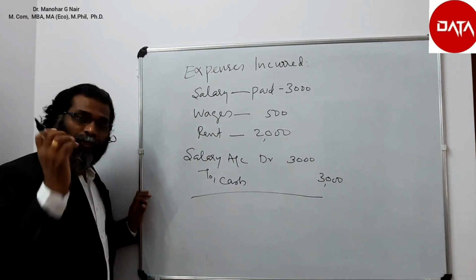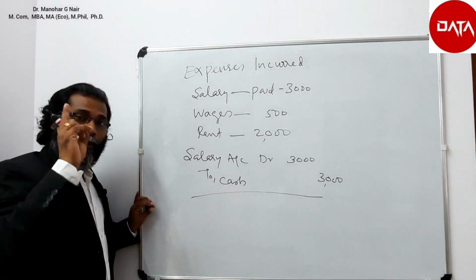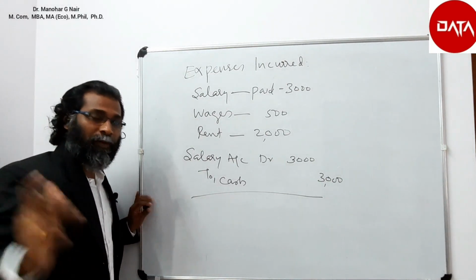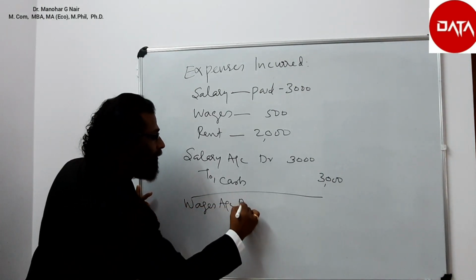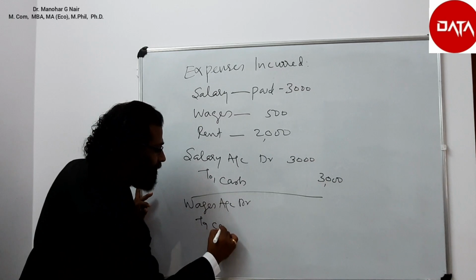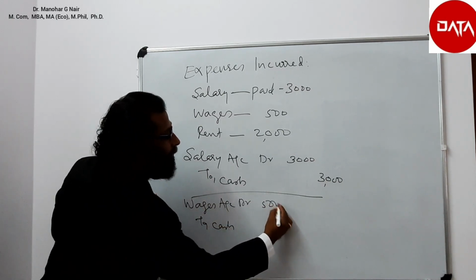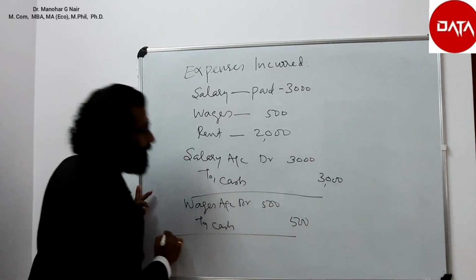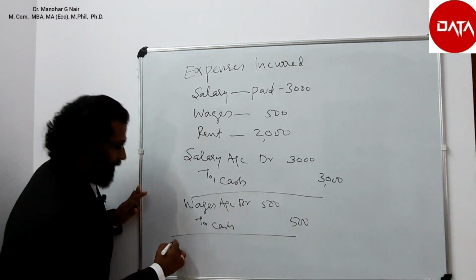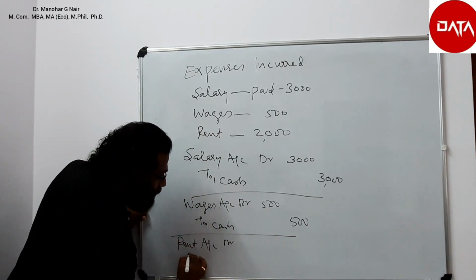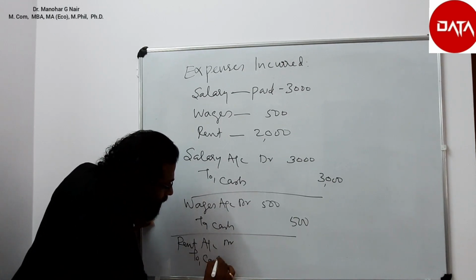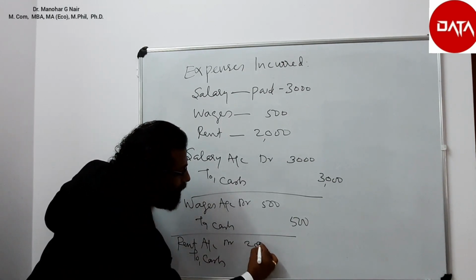Similarly, wages paid. Debit all expenses. Wages is an expense. So, wages account debtor to cash, 500. And rent paid. Rent account debtor to cash, value 2,000.